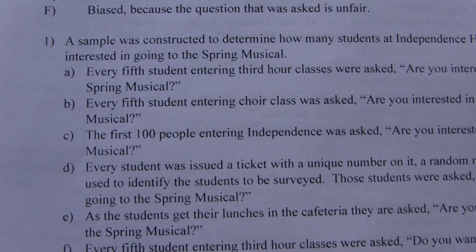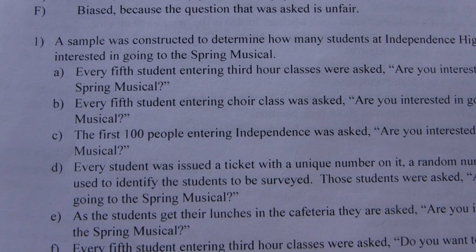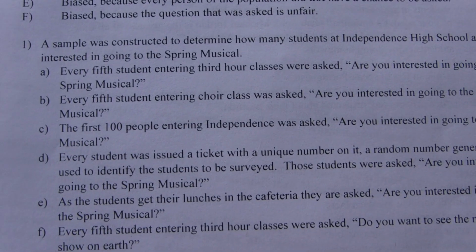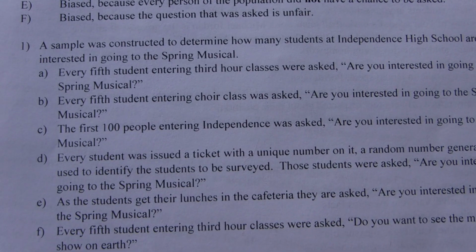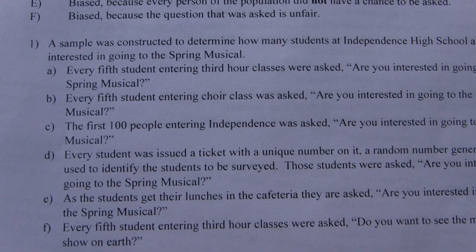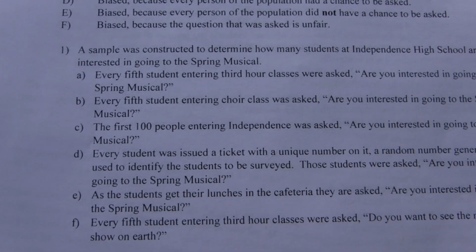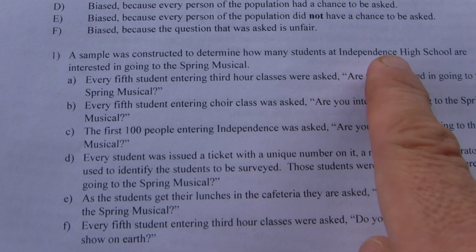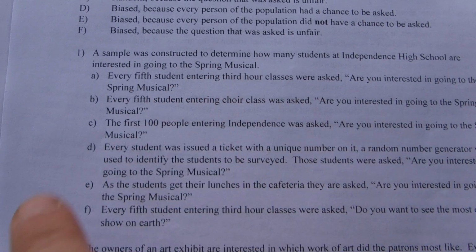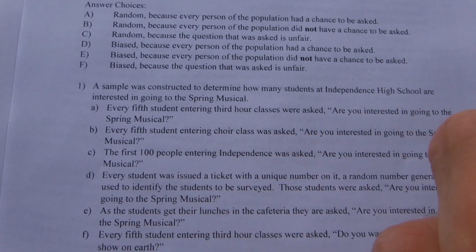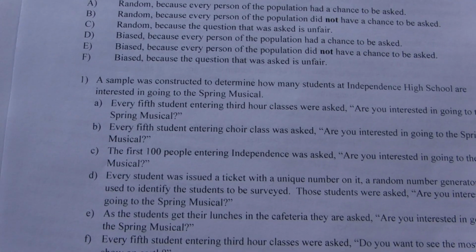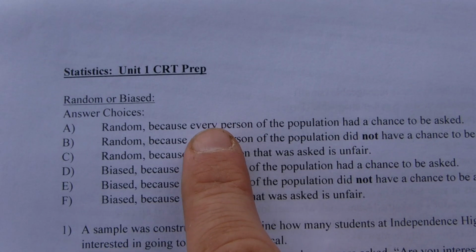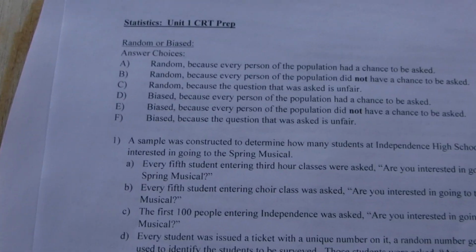Okay, so the very first one offers us, option A says, every fifth student entering third hour class, which everybody has, were asked, are you interested in going to the spring musical? Now, what that does is, our population is Independence High School. So did we ask every person at Independence High School? Yes. And we didn't exclude anybody. So that's a good random option. That would be the A. Everybody had a chance. That's random.